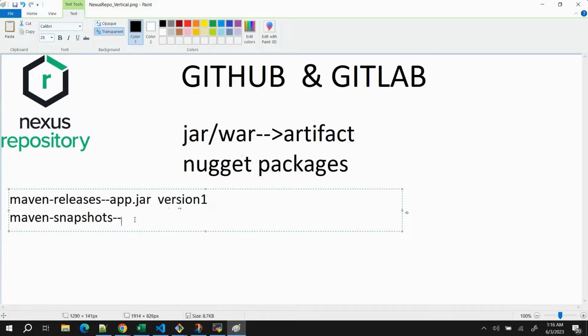But when we talk about Maven snapshots, usually it is written in this format, like 1.0.0-SNAPSHOT.jar. So when we talk about Maven snapshot, these are development level artifacts.